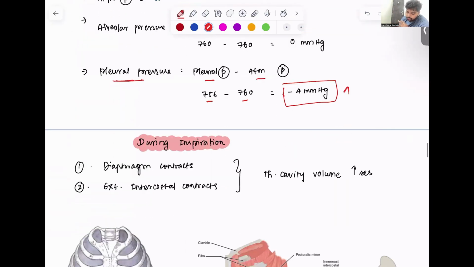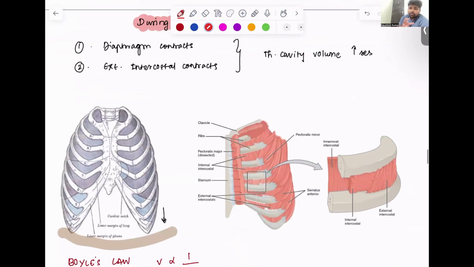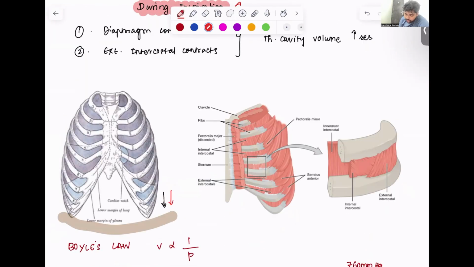So now we will see what happens during inspiration. During inspiration, as I have mentioned in the earlier video, the diaphragm contracts. So when the diaphragm contracts, volume in the thoracic cavity increases.